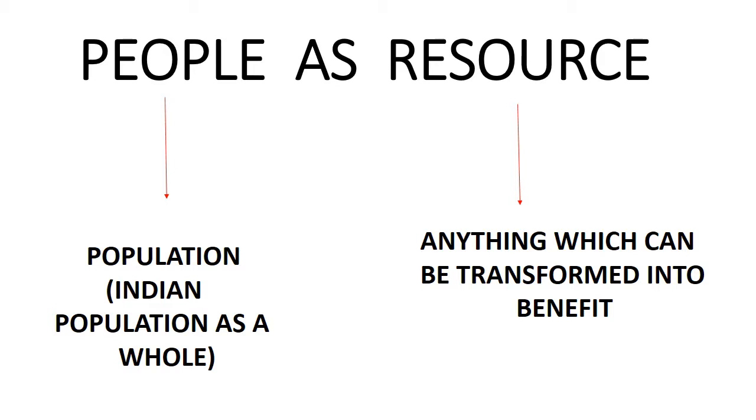Children, let us understand the meaning of these two words, people and resource. Now, what is people? People means the population, the entire population. Example, Indian population as a whole, not anything specific, but as a whole, people means the entire population of the country. Resource, as you have learned last year, you have learned the chapter on resource and human resource. Anything which has utility or which can be transformed into benefit.